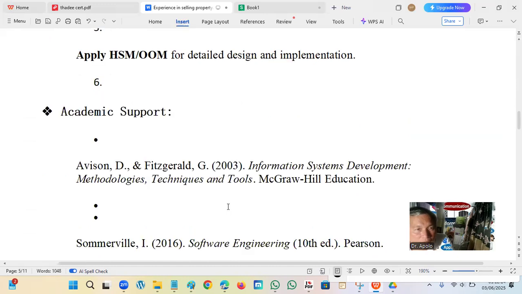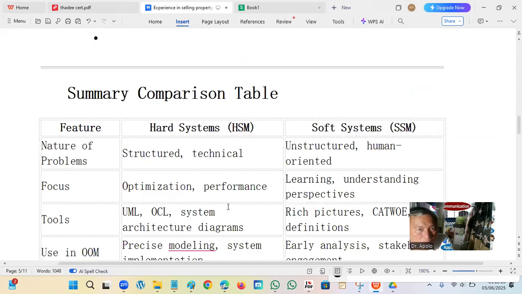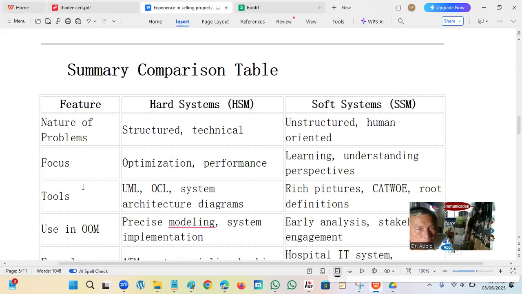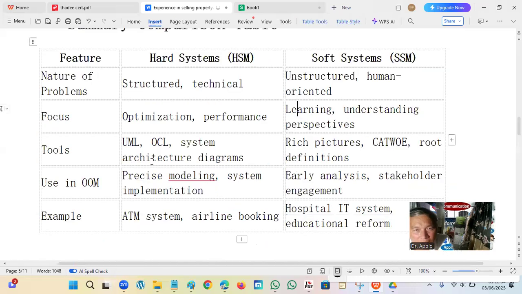Okay, so these are our comparison. The features: nature of the problem, for hard system, structured technical; for soft system, unstructured human. Focus: hard system is optimization and performance. Soft system is more on learning and understanding perspective. In terms of tools, hard system utilizes UML, OCL, system architecture. For soft system, rich pictures, root definitions.